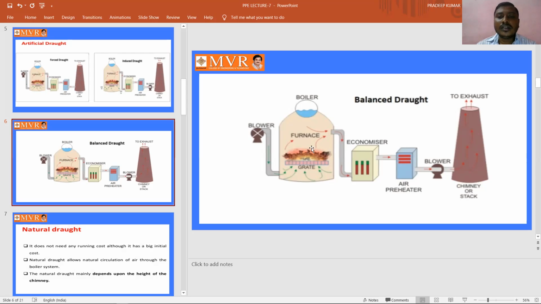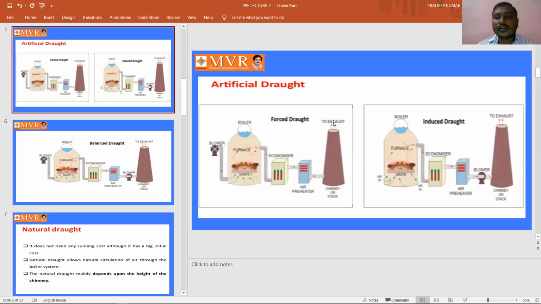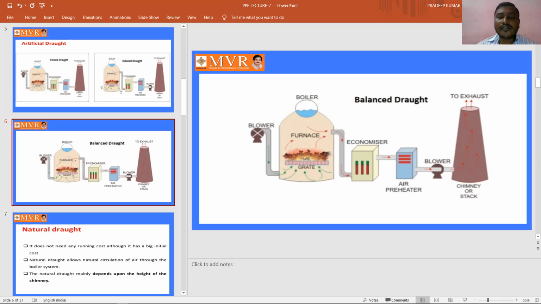After combustion, the heat which has been generated enters into the economizer. From the economizer, it enters into the air preheater. From the air preheater, it enters the blower, and by using this blower, it is forced upwards to the chimney, to exhaust to the atmosphere.